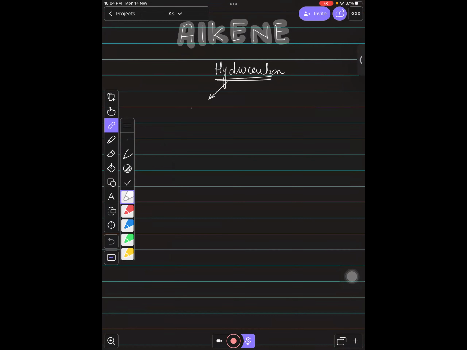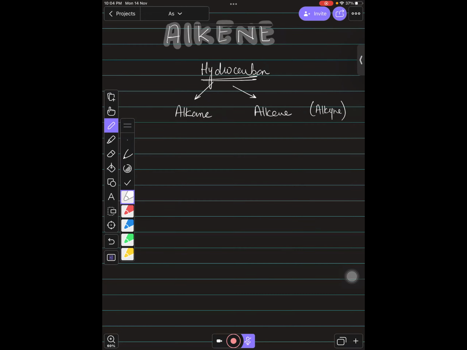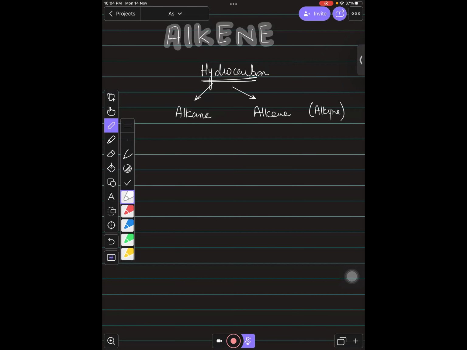We know that one is alkane, which we already discussed in the last classes. And the second one that we are going to start is alkene. There is one more type of hydrocarbon, known as alkyne, which is not in our syllabus, right? They can ask this in the exam, but definitely they will give you everything about it in the question.